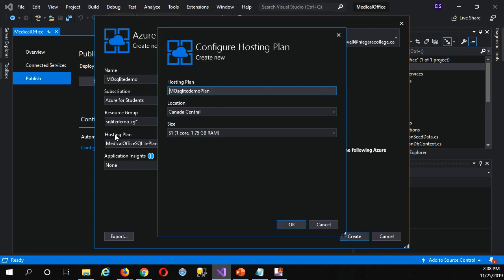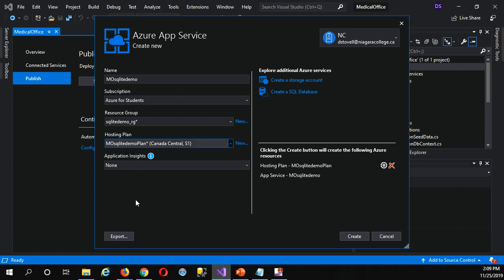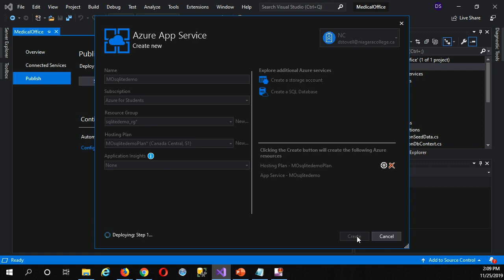Okay, I need a hosting plan, so I'll do that. SQL, that's fine, it ends in plan there. Central Canada, that seems good. Everything here is fine. And I don't have to worry at all about a storage account or a SQL database because I have my own built in. So I just click create. This is the easiest publish I've ever had to do. It takes a few moments here, deploying and so on. This screen will disappear after it's finished creating the resource group and the hosting plan, and then we'll see the actual publish process happen separately.